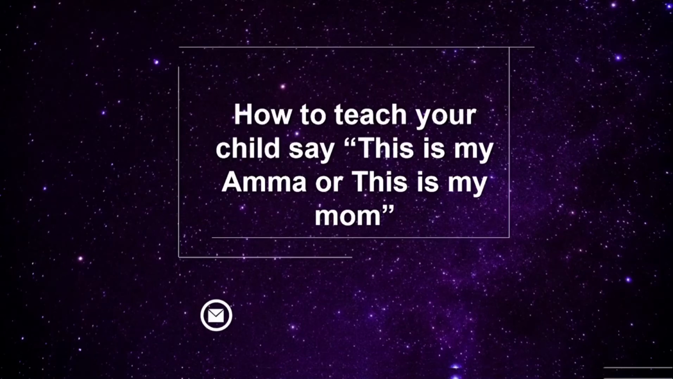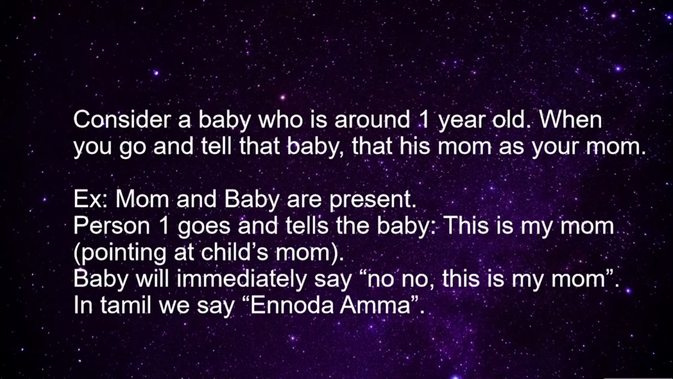How to teach your child to say, "This is my Amma" or "This is my mom." Consider a baby who is around 1 year old. When you tell that baby that his mom is your mom, for example, when mom and baby are present, Person 1 goes and tells that baby, "This is my mom," pointing at the child's mom. The baby will immediately say, "No, no, this is my mom." In Tamil we say, "Ennoda amma."